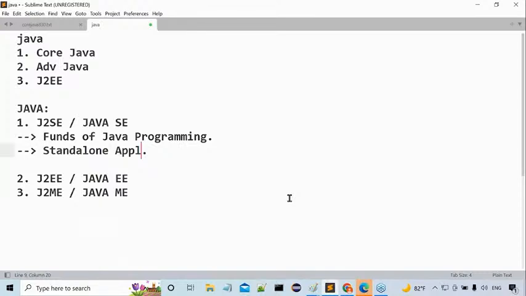Java 2 Standard Edition. Good. This Java 2 Standard Edition will cover what? Fundamentals of the Java programming. By using these fundamentals, which type of applications are you able to prepare? Standalone application. What is standalone application?